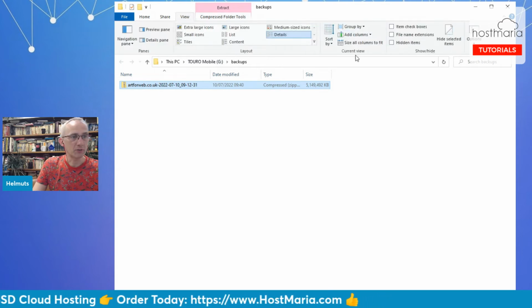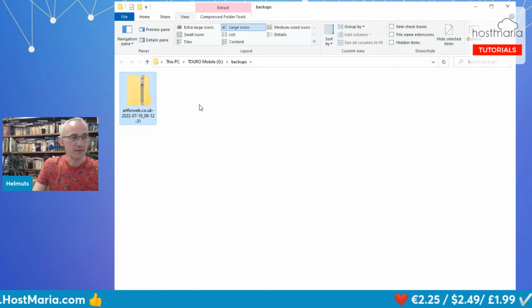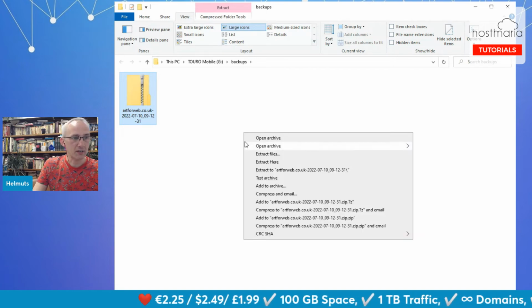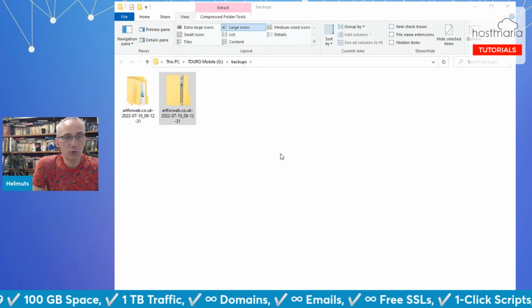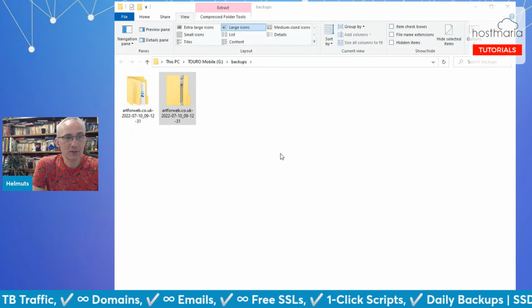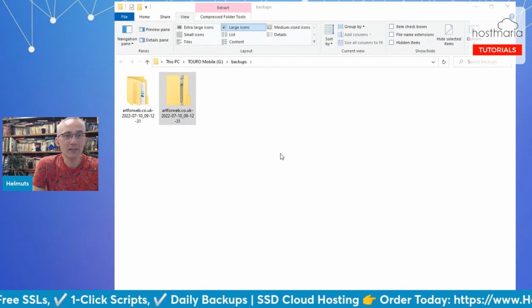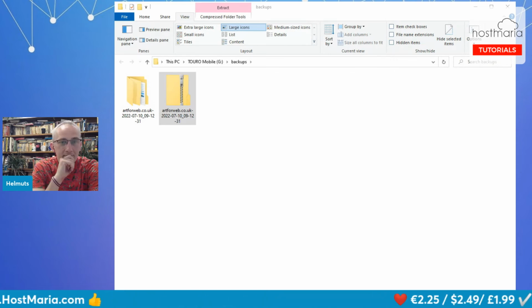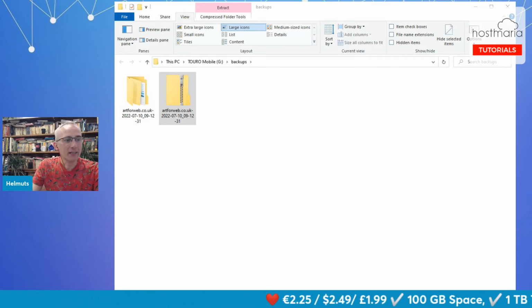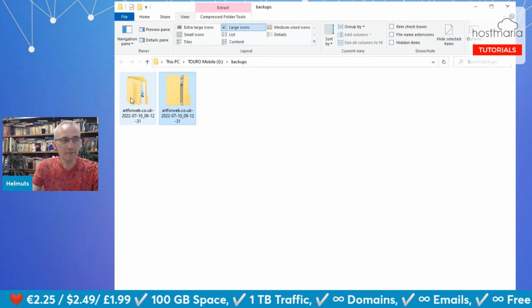And let me show you larger. So this is the compressed file folder. I will extract it, and it is extracting. Okay, let me speed it up now, and I will be back with you in a second. Okay, and now we're back, and here we are. So this was the compressed file.